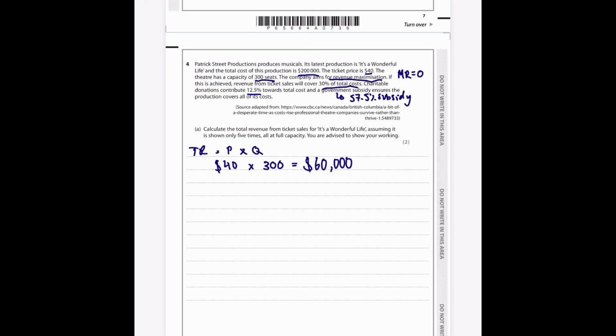Just double check. Well, actually, that will give you $12,000, but you need to times that by 5, because they sell 5 shows at a time, so $60,000.